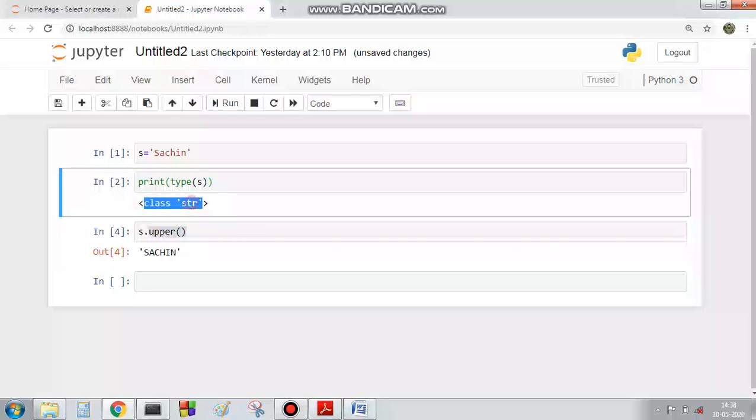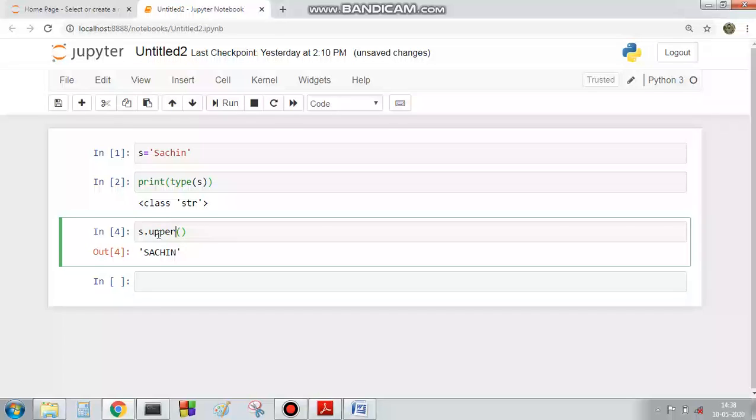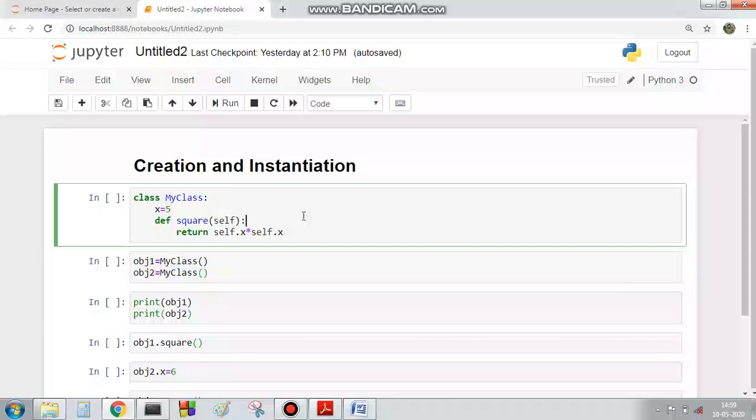That means the string has a method inside it whose name is upper, and whose behavior is to change the alphabet to uppercase. So in our previous case, we went through a predefined class named string, and also one of its methods, that means upper. This upper method helps us to change the string to uppercase.